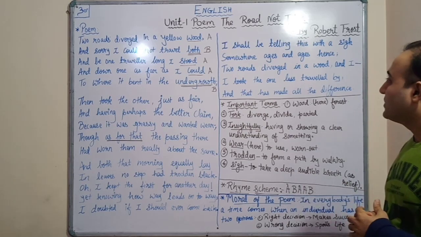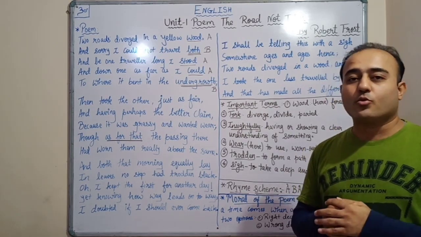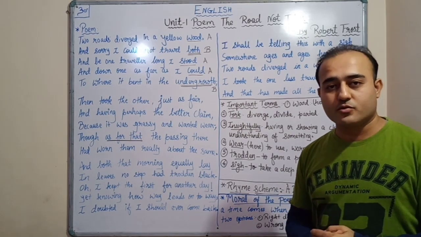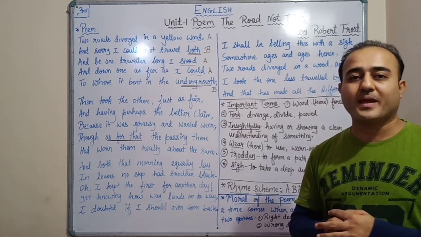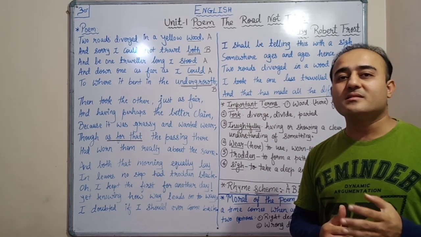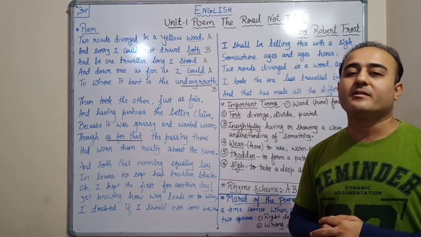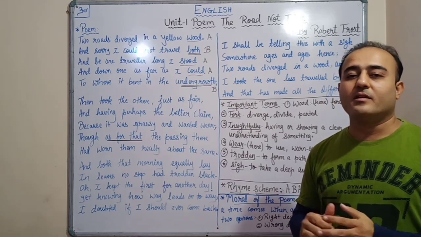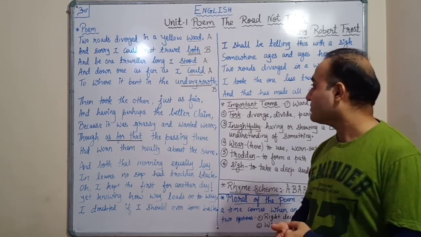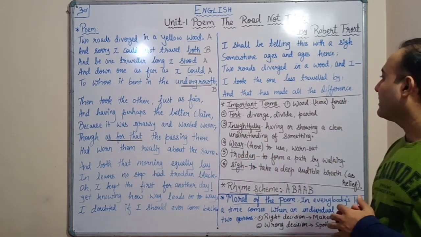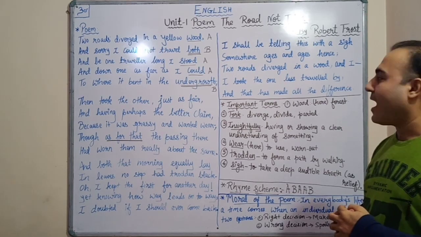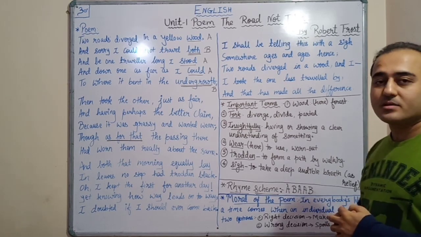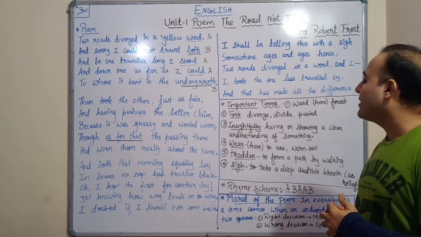Okay, so he is saying that if in the path which I have chosen I faced failure, then for ages and ages I will be disappointed and I will blame myself. Then what he is saying is, two roads diverged in a wood, and I took the one less traveled by, and that has made all the difference.